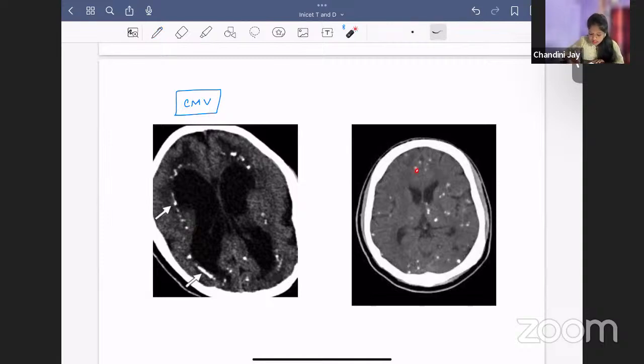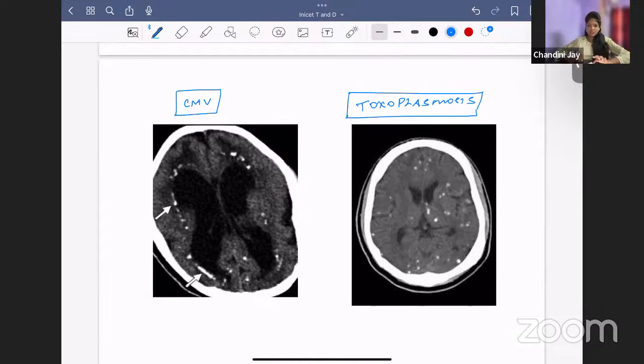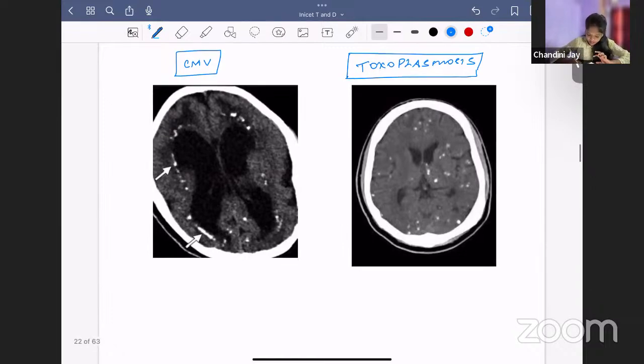Now see this other image. Here also you can see this white spot, but it is not characteristically present in a particular zone. It is diffuse. It's throughout the cortex. It is throughout the brain parenchyma. So what is this? Which infection has this type of calcification? Another TORCH infection. It is toxoplasmosis. Toxoplasmosis also has intracranial calcification, but it is diffuse calcification.